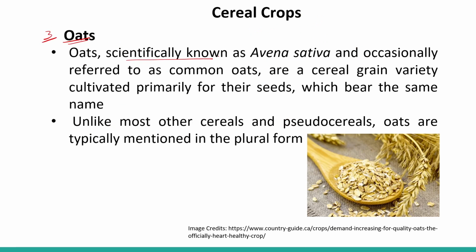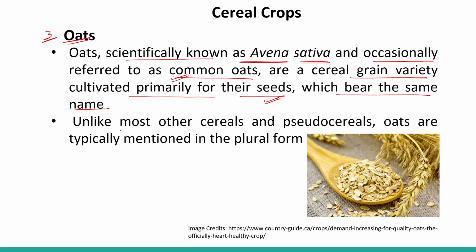Next is oats. Oats, scientifically known as Avena sativa and sometimes called common oats, are a cereal grain cultivated primarily for their seeds, which bear the same name.